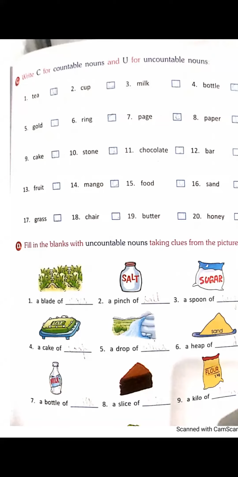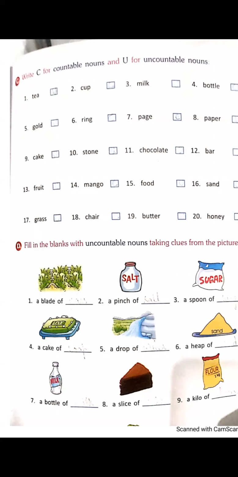13th, fruit. Fruit is uncountable. We can't count food or fruit. We can say 3 bananas, 4 apples. Okay, but fruit is not countable. Next, mango. Yes, this is countable. We can say 3 mangoes, 4 mangoes, 5 mangoes. Next, 15th, food. We can't count food. Food is uncountable.